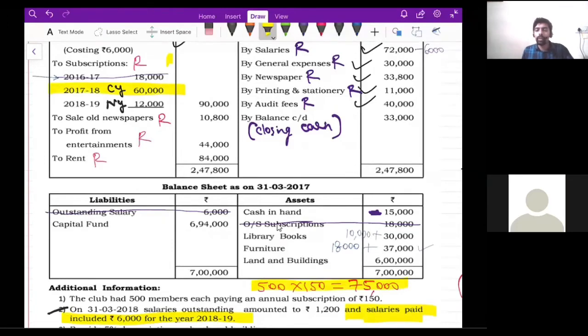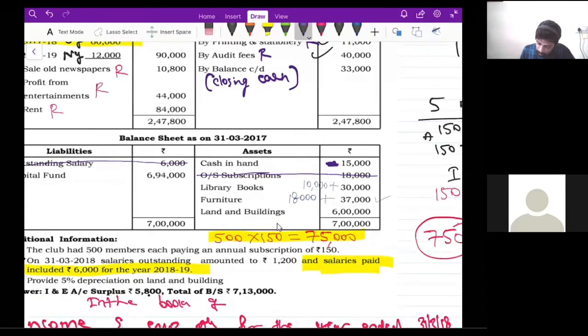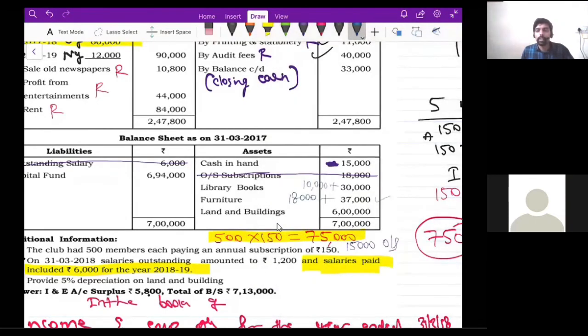Actual income is 75,000, but we received only 60,000 rupees. So how much is outstanding? 15,000 rupees, right? Yes. So that 15,000 rupees is outstanding. Got it?